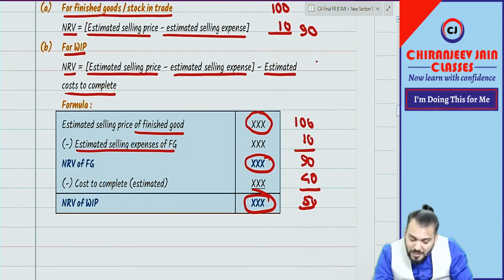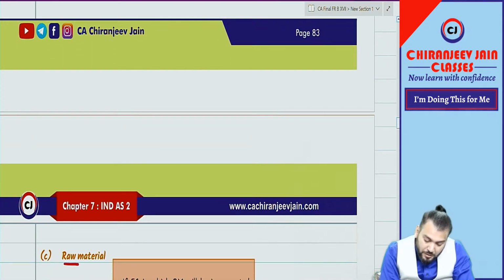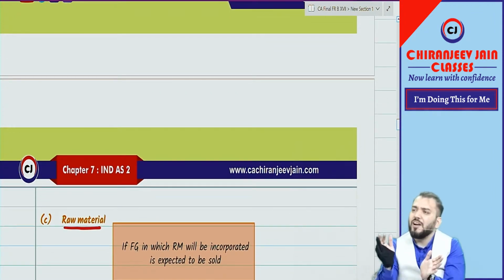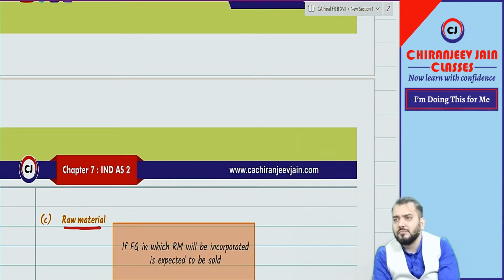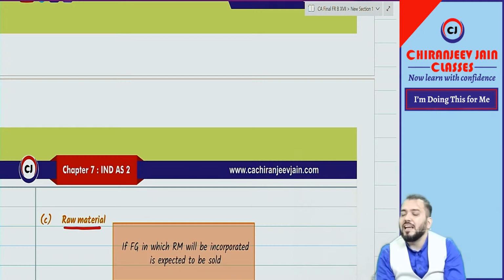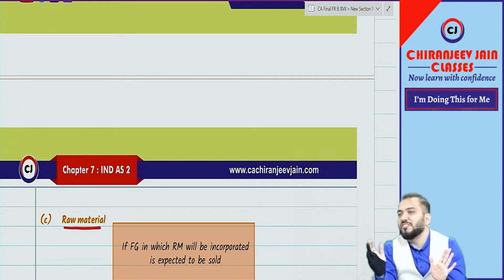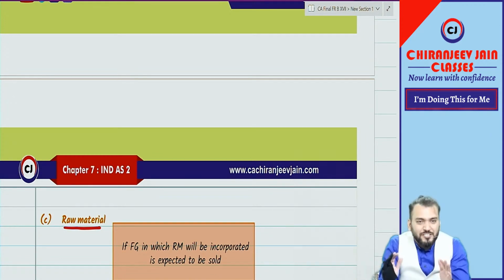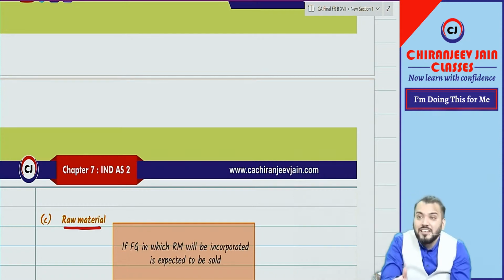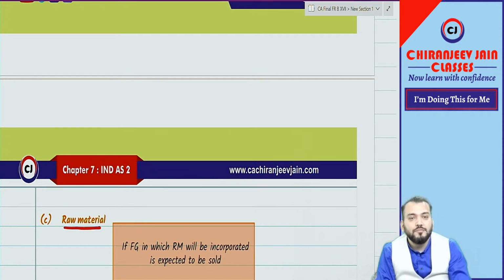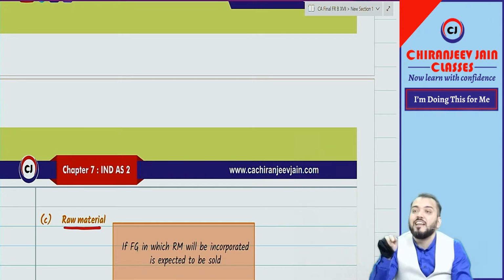Correct. Now, coming to raw material. Just try to understand. Can we find out NRV of raw material? No, we cannot find out NRV because it cannot be sold. It is not held for sale. It is held for consumption. So we cannot find out NRV of raw material directly. Understood?